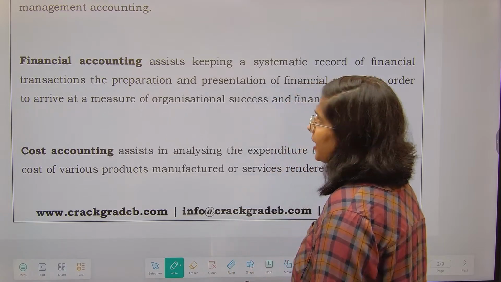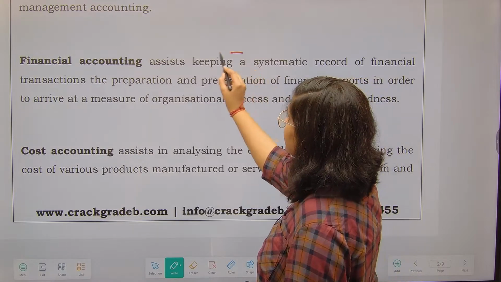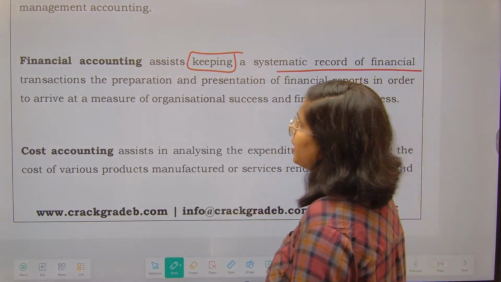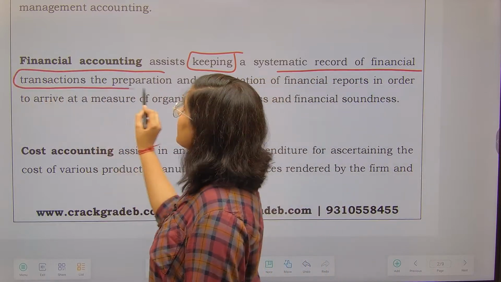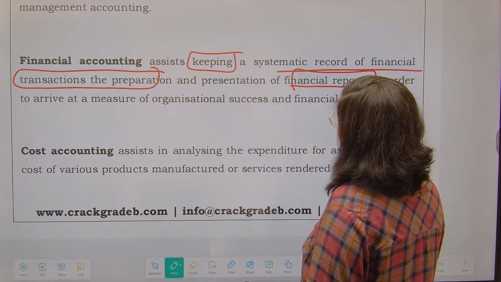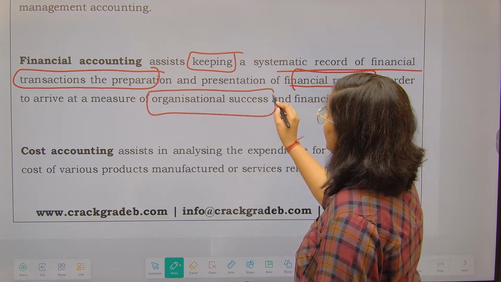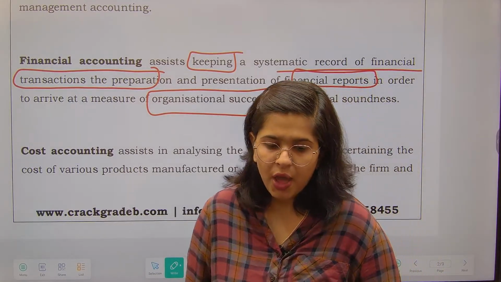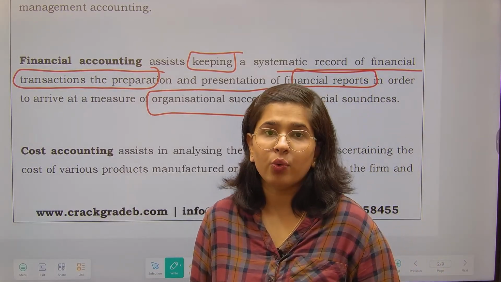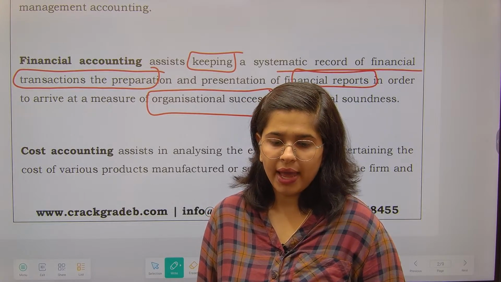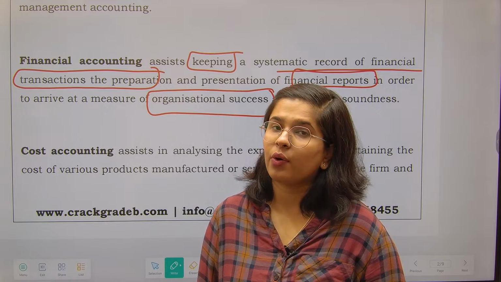Now what is financial accounting? It assists keeping a systematic record of financial transactions, the preparation and presentation of financial reports, so that we can find out whether organizational success we are achieving or not, whether our business is sound or not. ठीक है, these are the things that you have to estimate under the financial accounting.